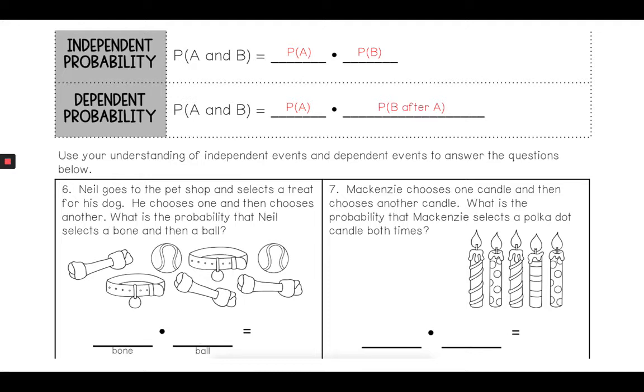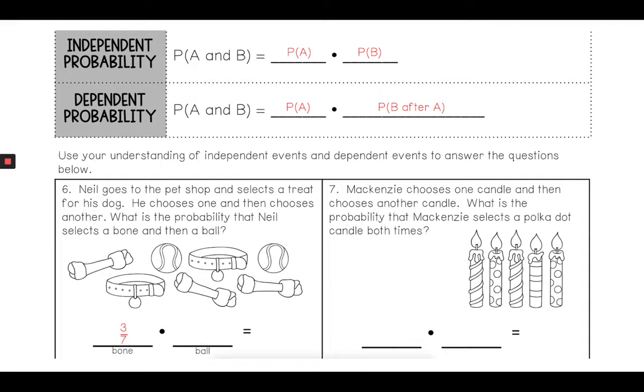He chooses one and then chooses another. What is the probability that Neil selects a bone, then a ball? So the probability here, I need to count up the number of items, which looks like 3 bones, 2 balls, and 2 collars. So that's 7 total items. If you were to choose a bone first, that's going to be 3 out of 7 total choices.